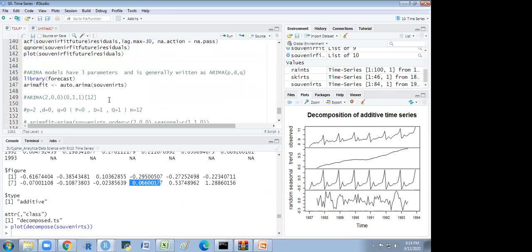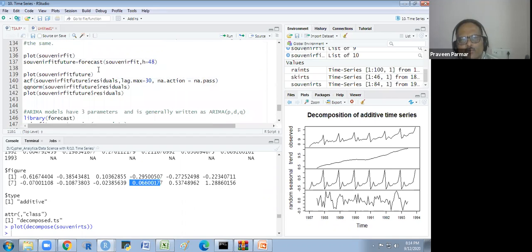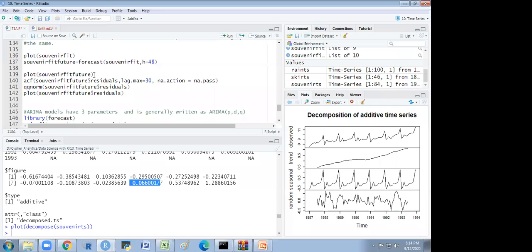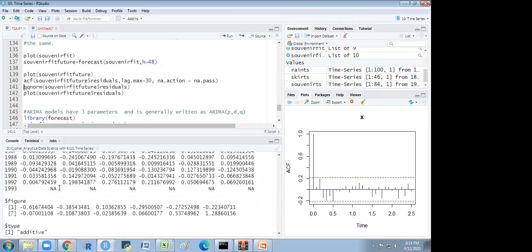Okay, sir. And I will show you some more things. I will show you the ACF for this. Sir, can you show the coefficient for this time series? I mean the A, B part.